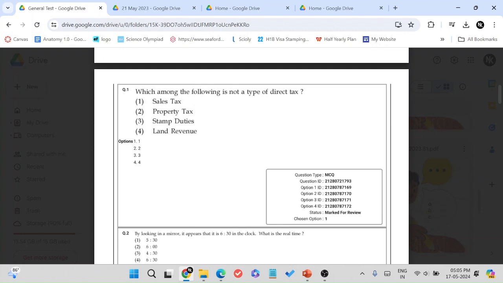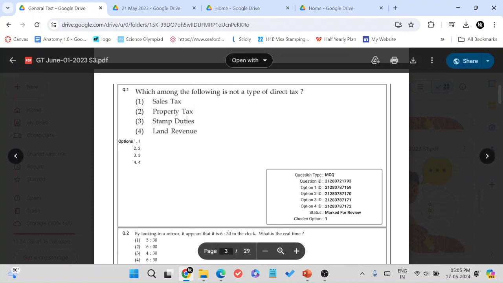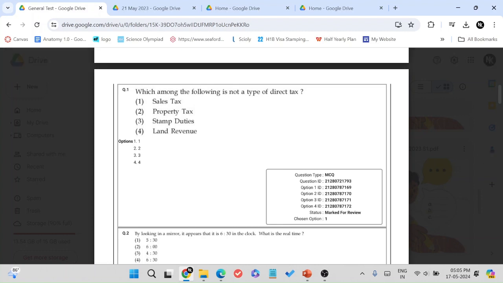But we're not going to be talking about all that. We're going to be talking about the questions and their difficulty level and the distribution of weightage between the three sections in particular. So the first question we have, which among the following is not a type of direct tax?